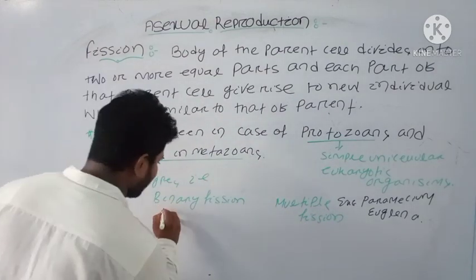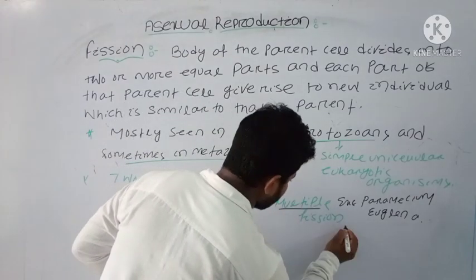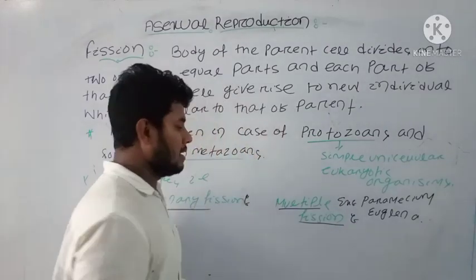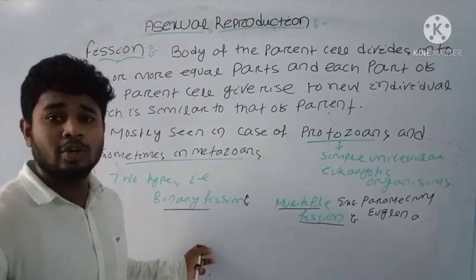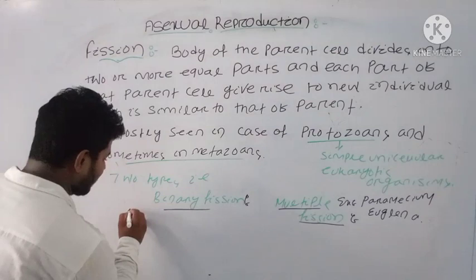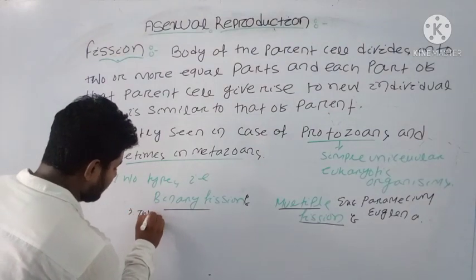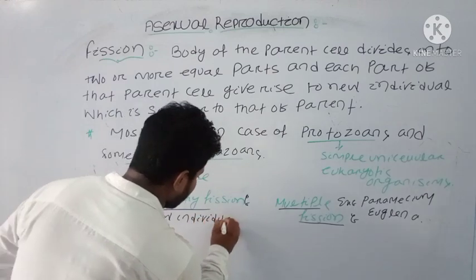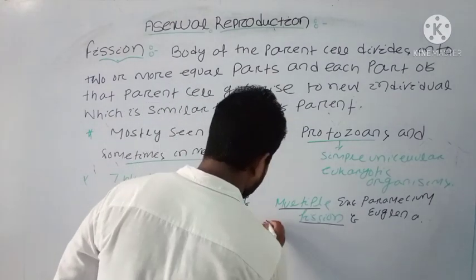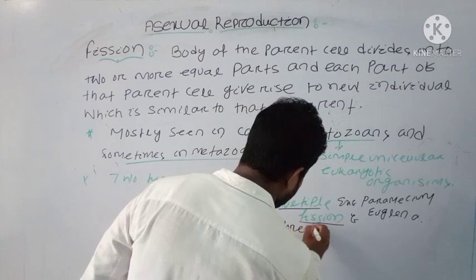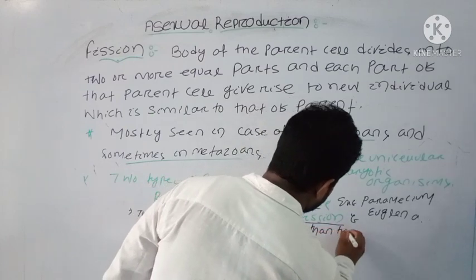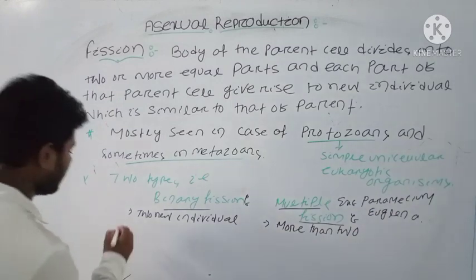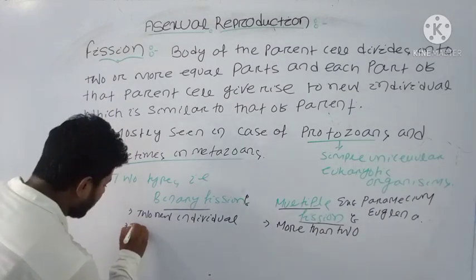How can you differentiate binary fission and multiple fission? In binary fission, two new individuals are formed. But in multiple fission, more than two new individuals are produced. And in binary fission, there is the plane of division.